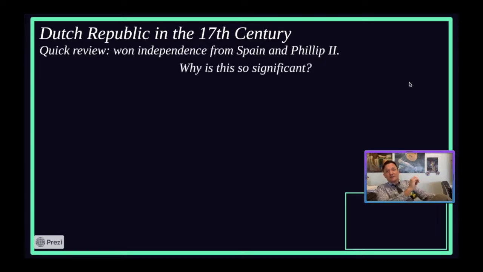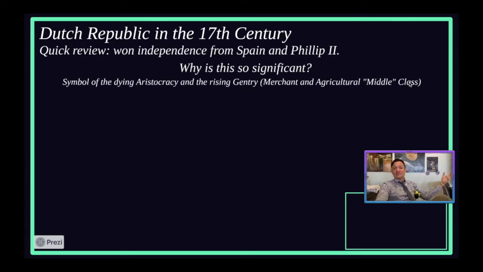It's so significant due to the fact that the Dutch are going to become major economic players, major religious reformers, and also major beacons going forward for things that different constitutional systems will strive for, right? Because they are going to enter into what is known as a Dutch Golden Age, right? And the idea of the Dutch Republic in the 17th century, which is the 1600s, is going to be a symbol of the dying aristocracy and the rising gentry class.